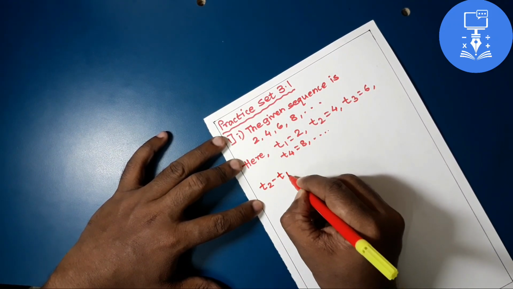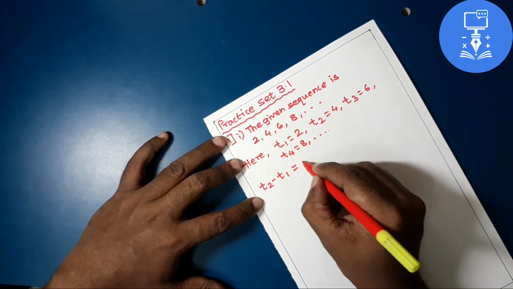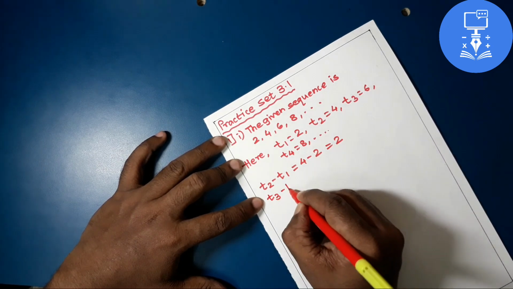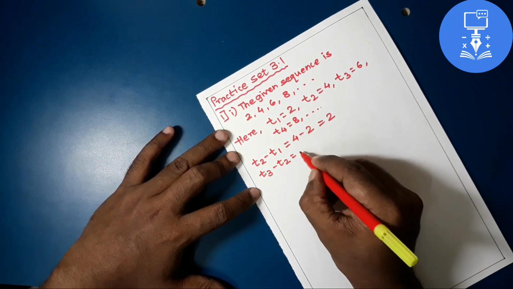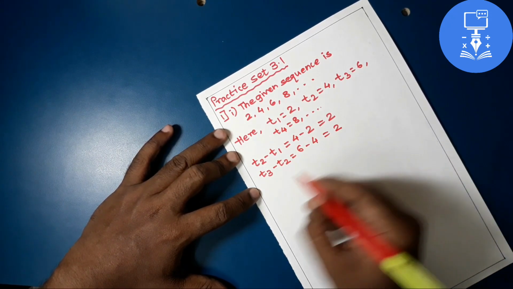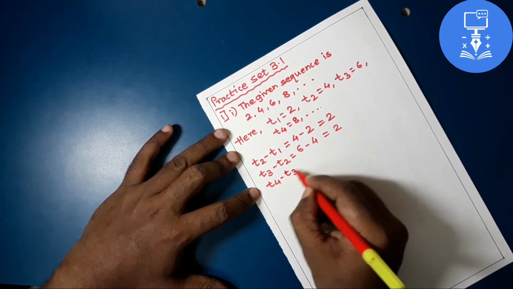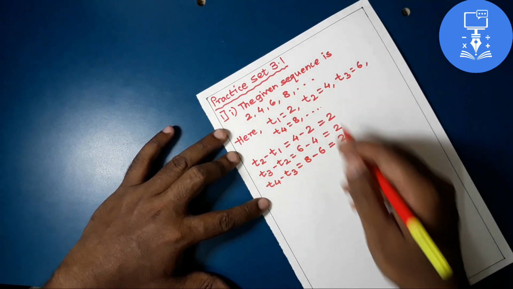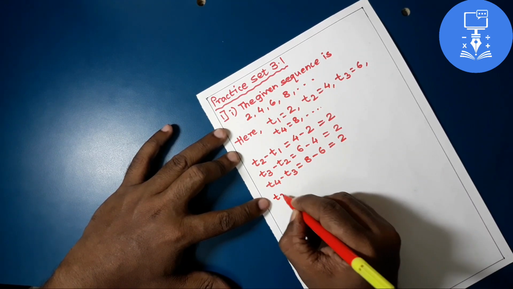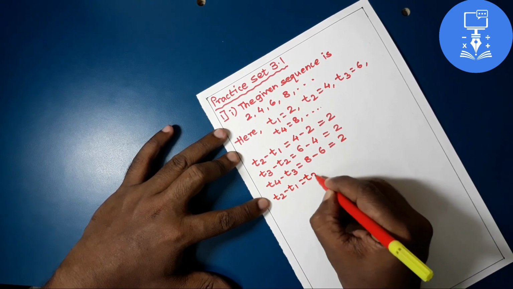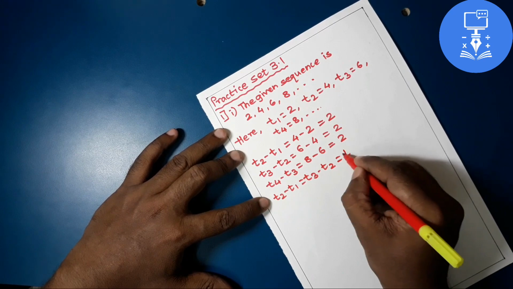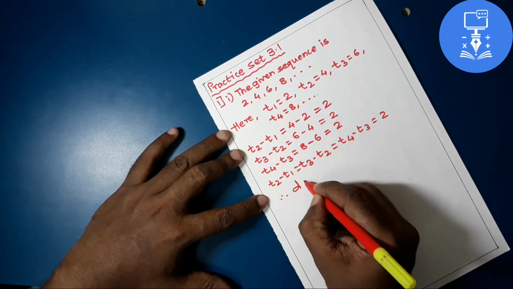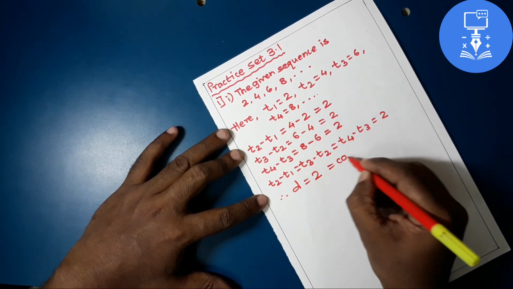So take the difference between consecutive terms, that is T2 minus T1, 4 minus 2 is 2. T3 minus T2, we can write 6 minus 4, we get 2. For T4 minus T3, we can write 8 minus 6, again we get 2. In this way, every time we get T2 minus T1 is equal to T3 minus T2 is equal to T4 minus T3 is equal to 2. That is, d is equal to 2, a constant.